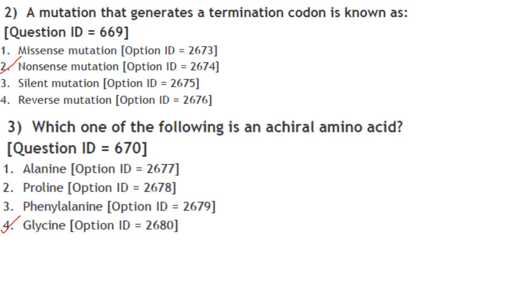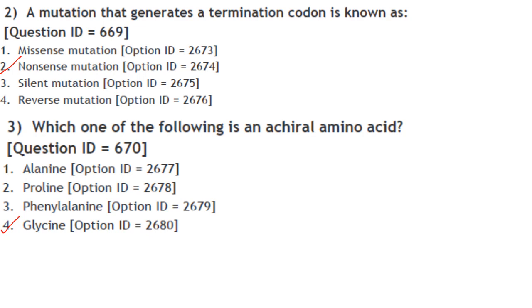So coming to the first question. A mutation that generates a termination codon is known as a nonsense mutation. A nonsense mutation occurs in DNA when a sequence change gives rise to a stop codon rather than a codon specifying a particular amino acid. The presence of this stop codon results in the production of a shortened protein, which is likely to be non-functional.